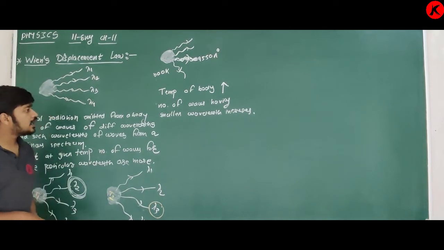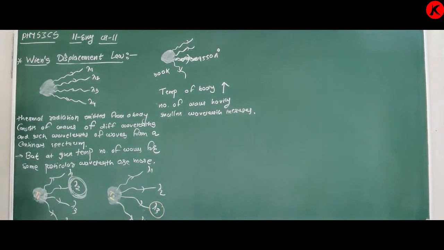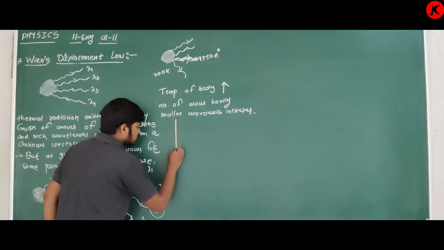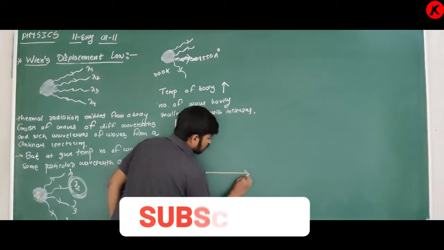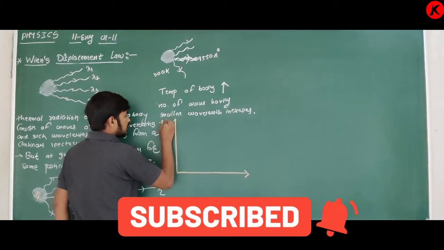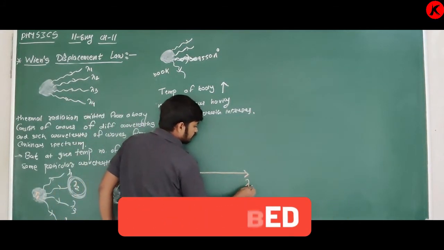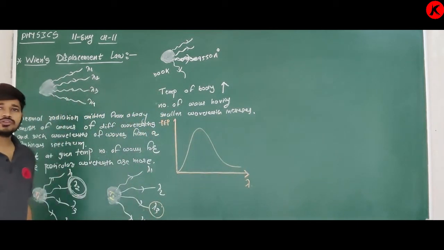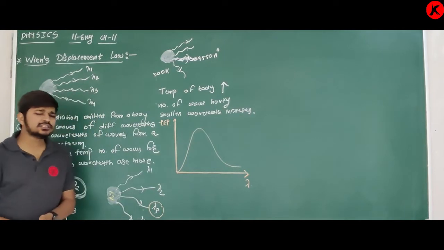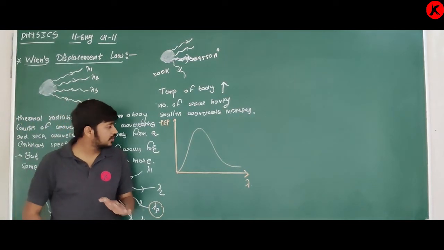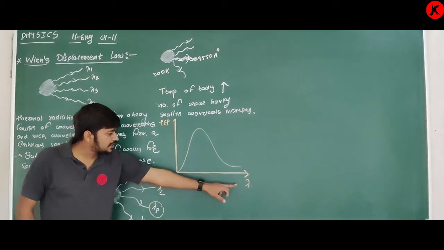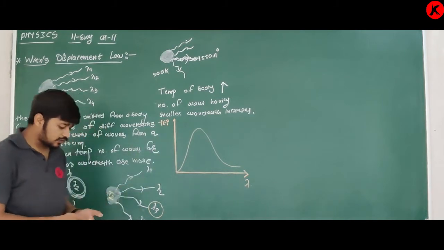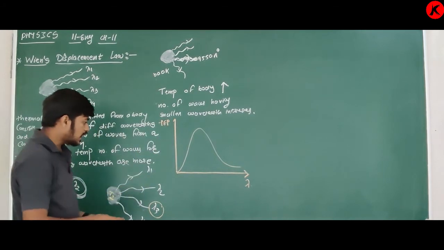Now there is one graph, for total emissive power versus wavelength, for a particular temperature, and that graph is given like this. From this graph it is concluded that this is total emissive power and this is wavelength. This graph was actually given by Wien, and from this graph we also get one equation that is called Wien's displacement law.